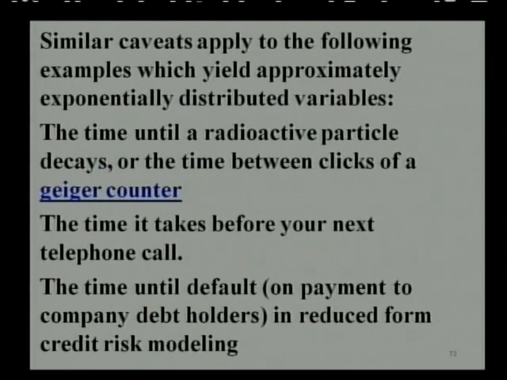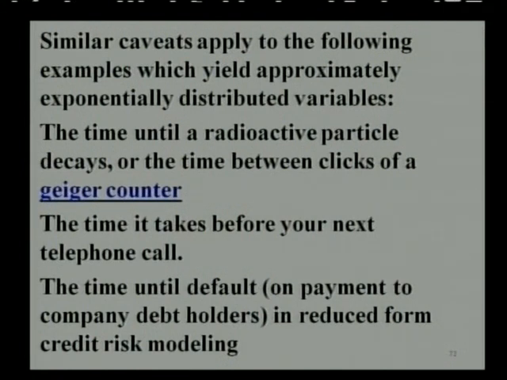Similar caveats apply to the following examples, which yield approximately exponentially distributed variables. The time until a radioactive particle decays, or the time between clicks of a Geiger-Müller counter; exponential distribution is useful.